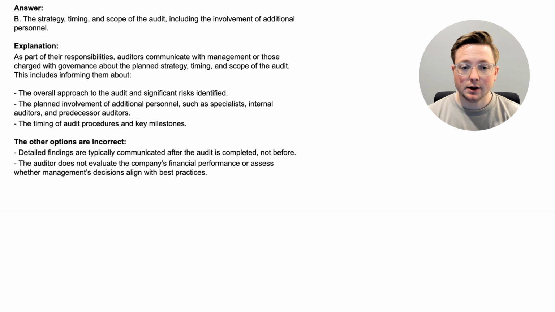The answer is B, the strategy, timing, and scope of the audit, including the involvement of additional personnel. So these are things that the auditor is going to communicate. Similar to when they were communicating the inherent limitations in an audit, these are additional things that they're going to communicate. As part of their responsibilities, auditors communicate with management or those charged with governance about the planned strategy, timing, and scope of the audit.